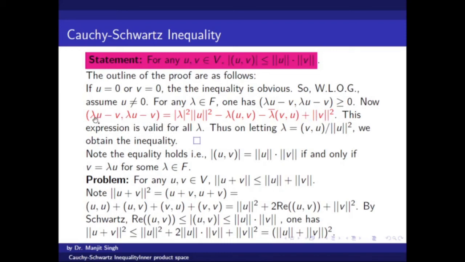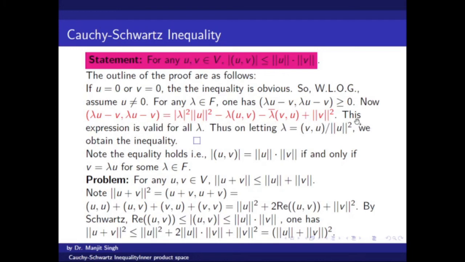And you have the minus signs: when lambda u is paired with v, the first component gives lambda, so lambda times the inner product of u and v, and when we take v with lambda u, there will be lambda bar. So one can easily find this.